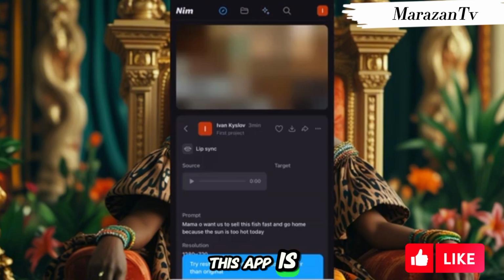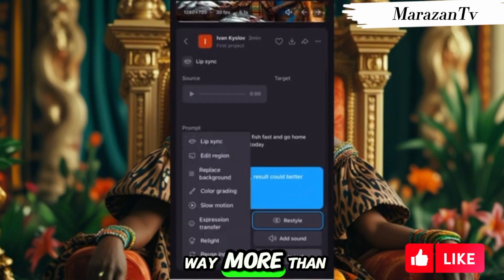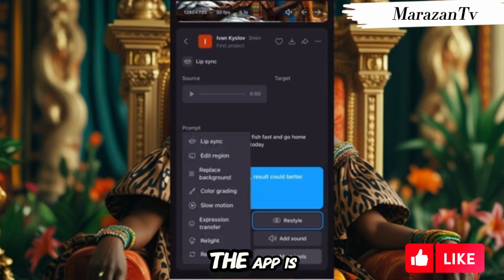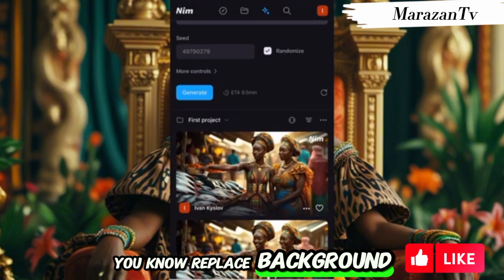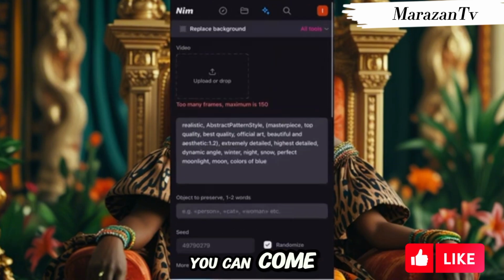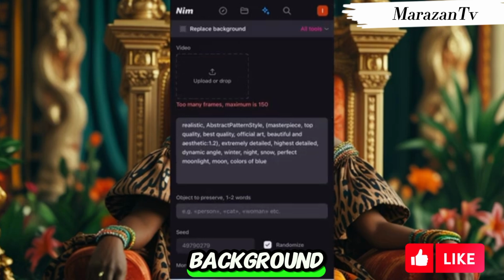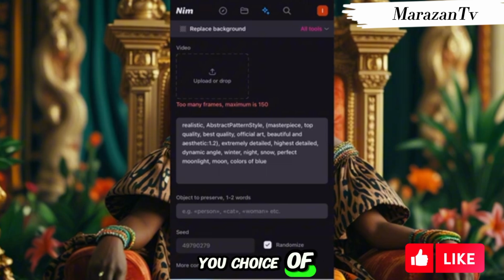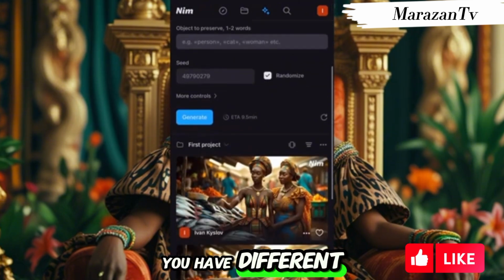This app is way more than what it's supposed to be. The app is giving what it's not supposed to be giving, because they are giving too much for free. Replace background. You can come here and click and replace the background of whatever you want to do. So realistic. They're giving you choices of background to replace. You can see that you have different backgrounds to replace.